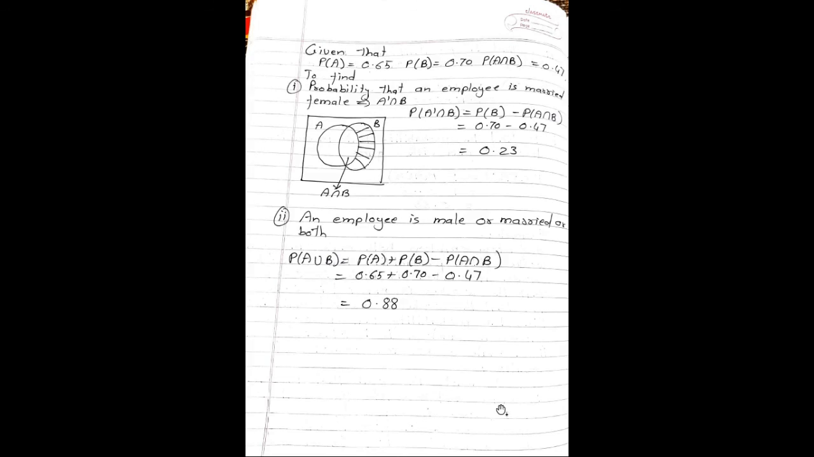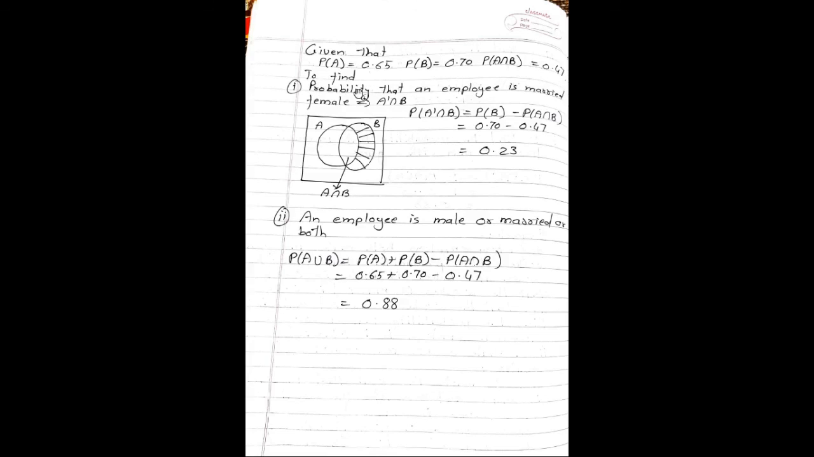Let A denote the event that an employee is male and B denote the event that an employee is married. So if A is male, A complement will be female. If B is married, B complement will be unmarried. We are given that probability of A is equal to 0.65, probability of B is equal to 0.70 and probability of A intersection B is equal to 0.47.